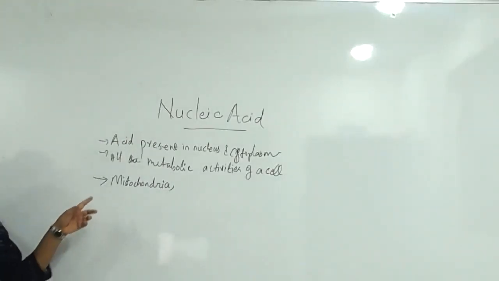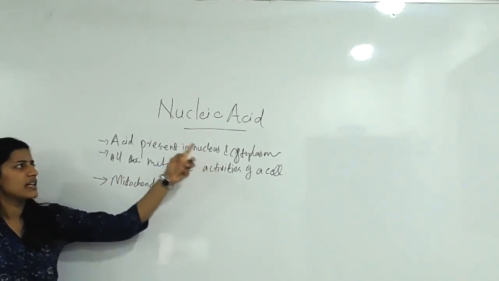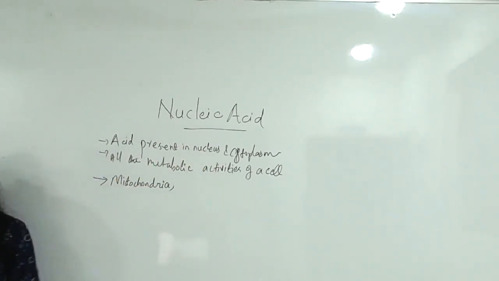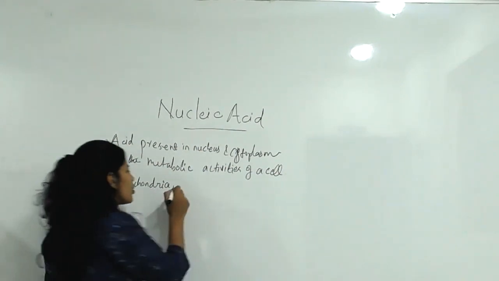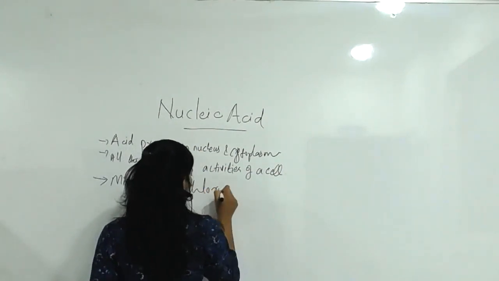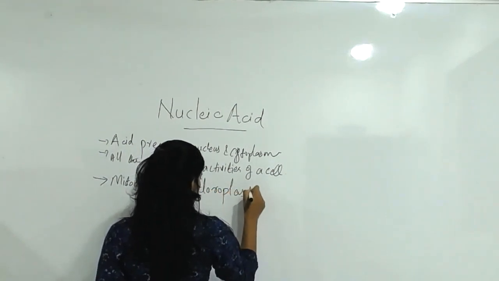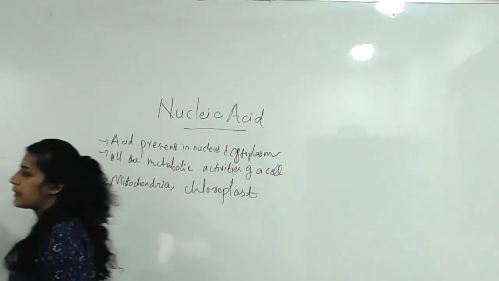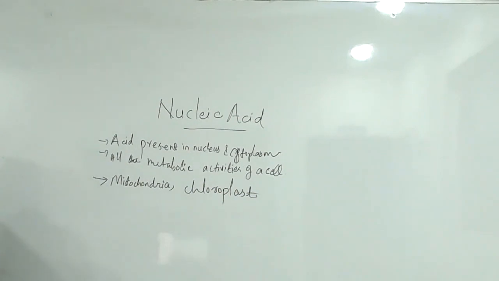So almost all the metabolic activities of cells are related to the nucleic acid present in mitochondria and chloroplast. Chlorophyll-containing chloroplast. Okay, mainly these are important.